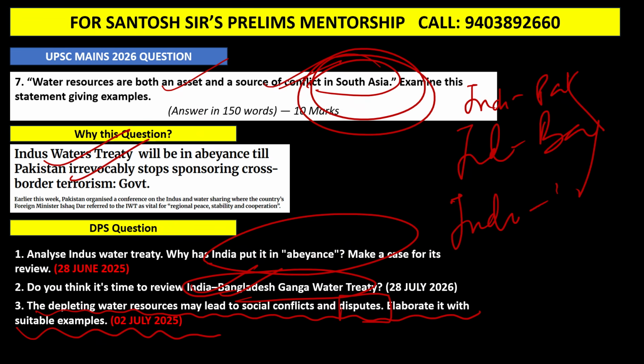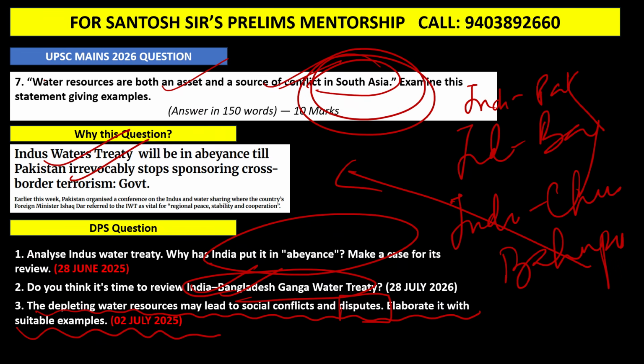Guys, what is China doing? China is basically building a dam on the Brahmaputra river. This also I have discussed multiple times. This was an expected question. Multiple times I have given this question. So see, understand the mindset of the question setters.